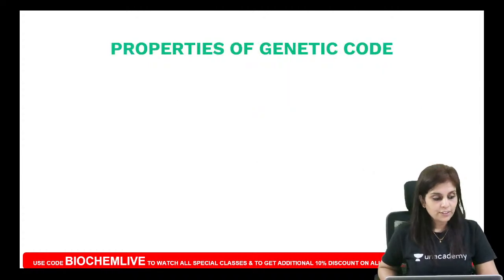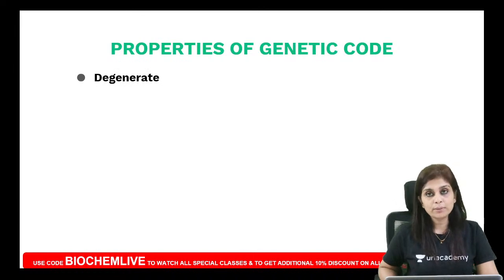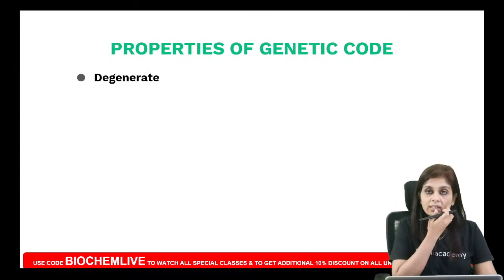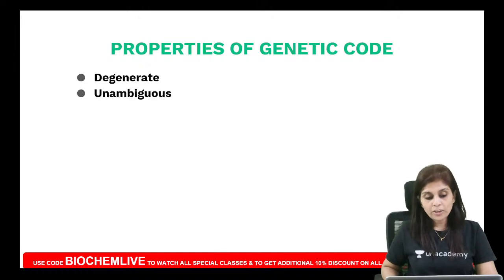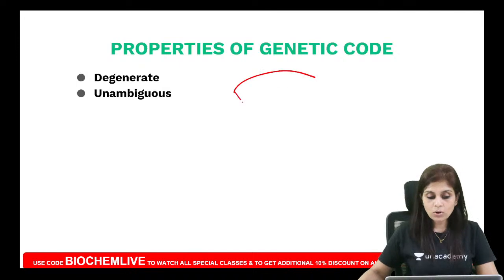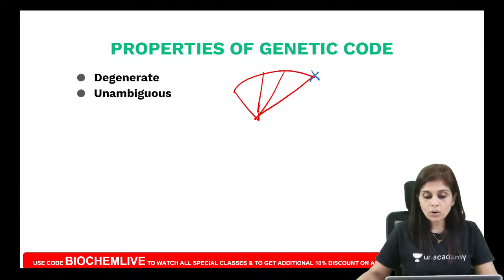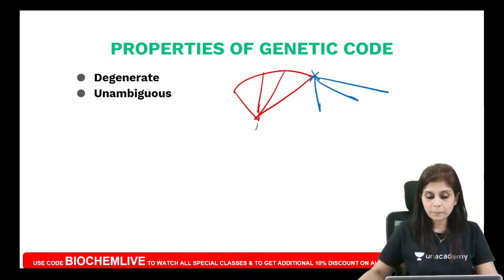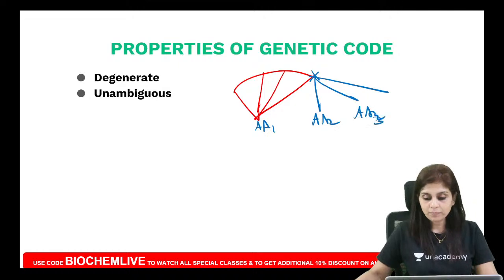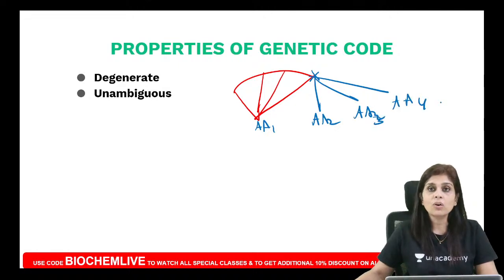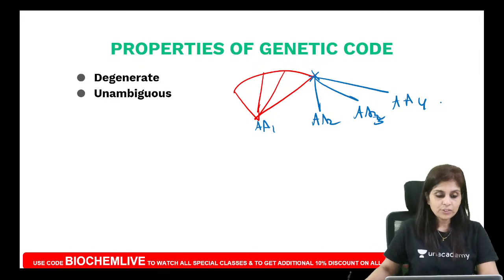Okay, good. So this is degeneracy. That's one property. Second property of genetic code is it is unambiguous. What do you mean by unambiguous genetic code? Though we say more than one codon can code for a single amino acid, can the reverse be true? Will you ever say one codon can code for more than one amino acid? In that case, you don't need any code at all. So your genetic code is degenerate, but it is unambiguous.